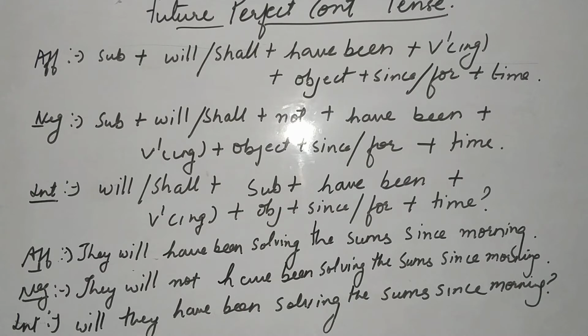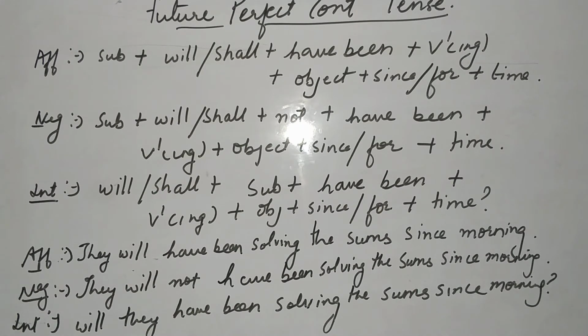Future perfect continuous tense is used to denote an action that will have been going on at or before some point of time in future. It means any action that has started in future but we do not know when it is going to end in future is known as future perfect continuous tense. The affirmative rule is subject plus will/shall plus have been plus first form of verb with ing, object, since/for plus time.